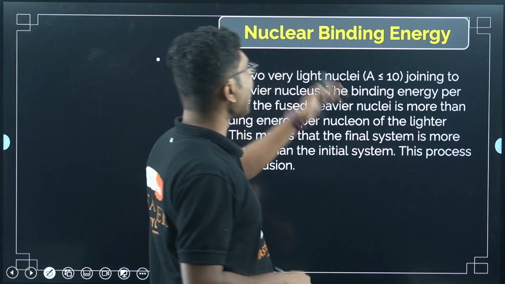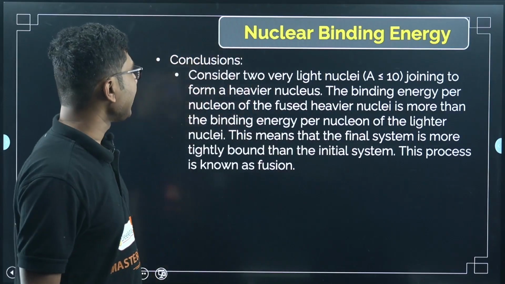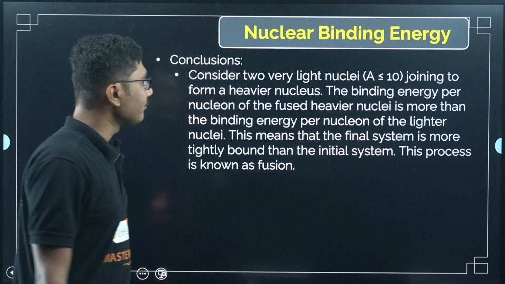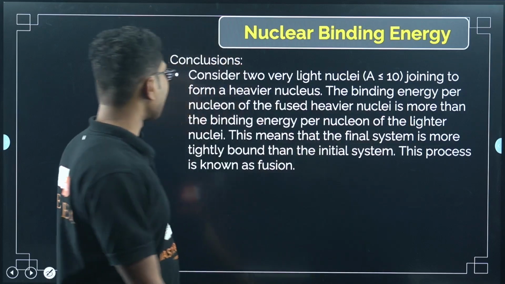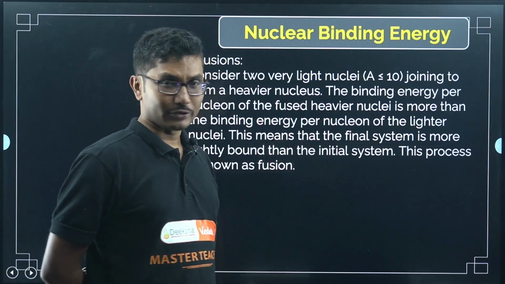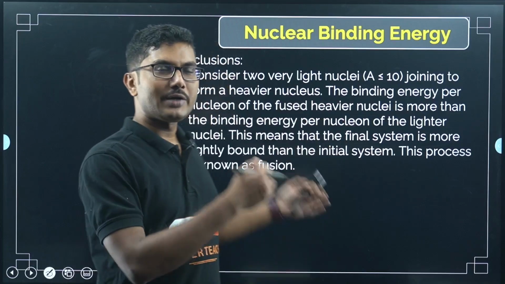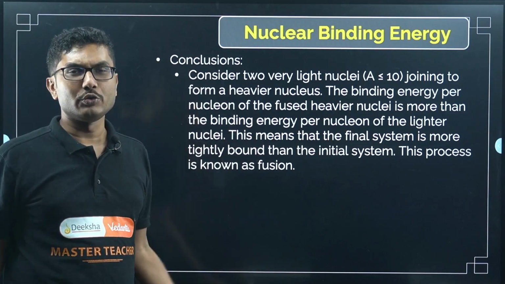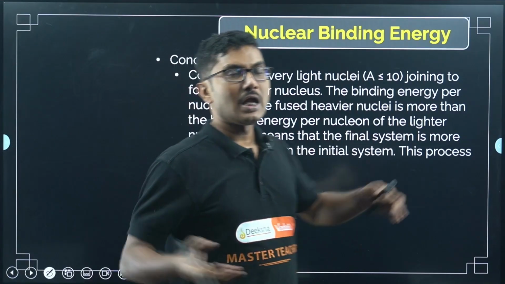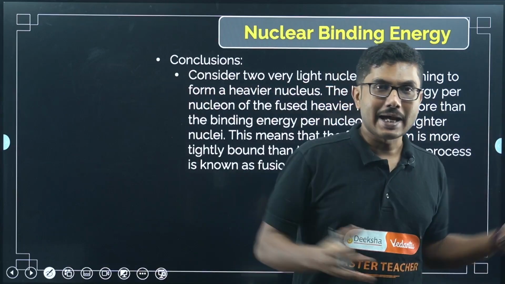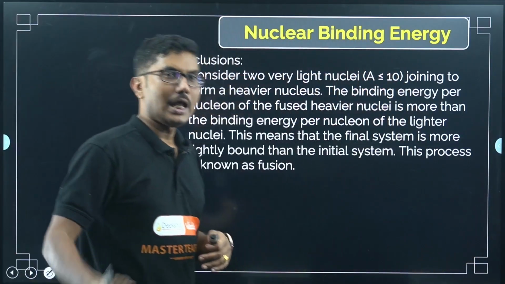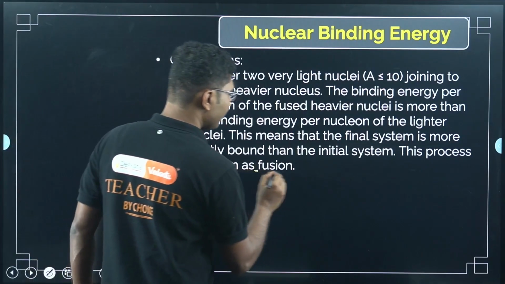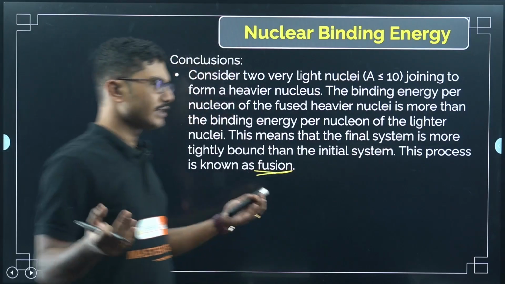Now consider two very light nuclei, A less than 10, joining to form a heavier nucleus. The binding energy per nucleon of the fused heavier nucleus is more than that of the lighter nuclei. So again the same process is happening, now for the lighter nuclei. We did the process where the heavier nucleus broke into two smaller nuclei. Here, two smaller lighter nuclei are combining to form a heavier nucleus. In this case also energy will be released, and this process is known as nuclear fusion, or simply fusion.